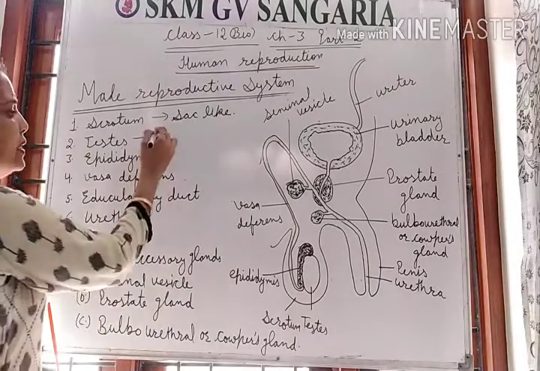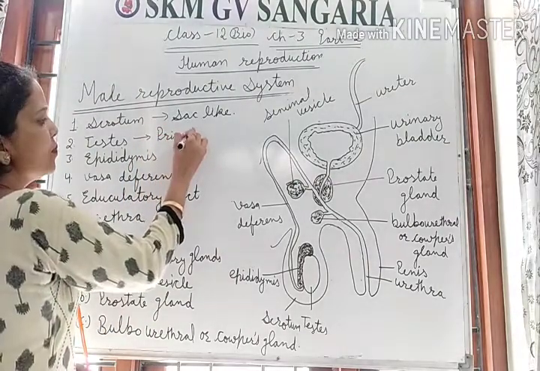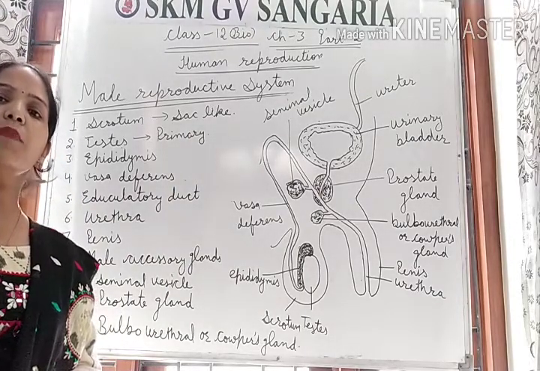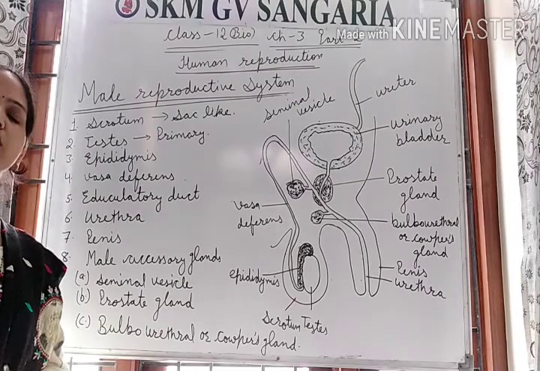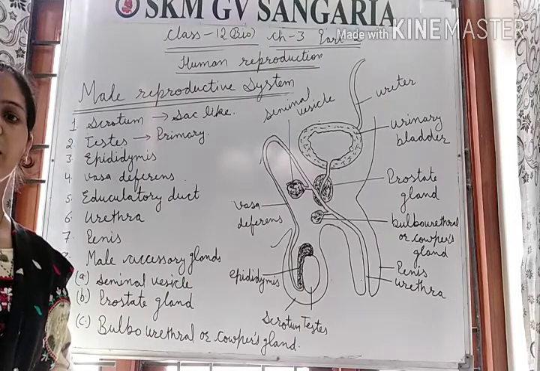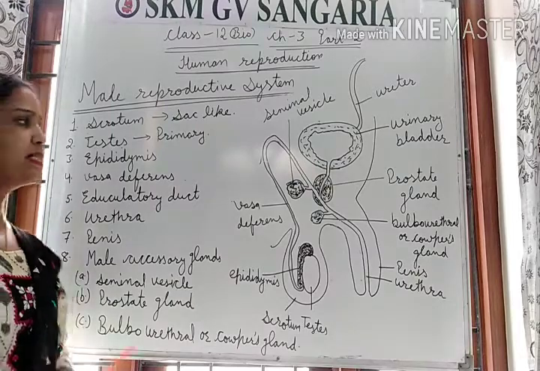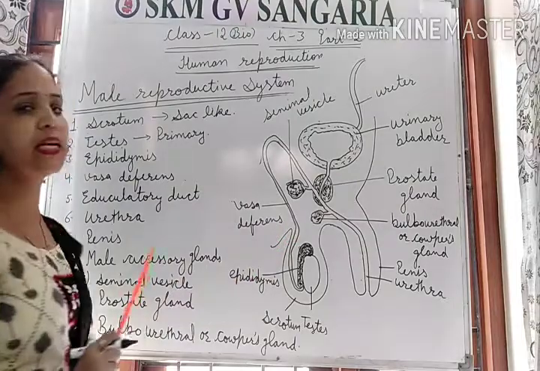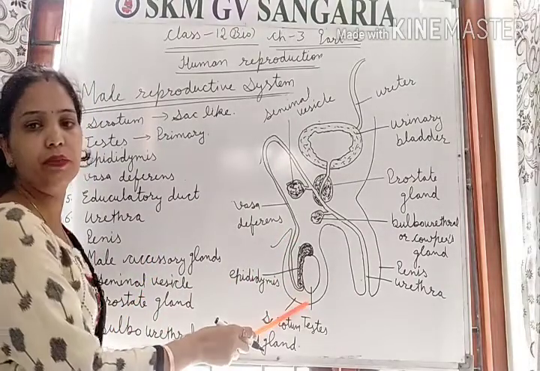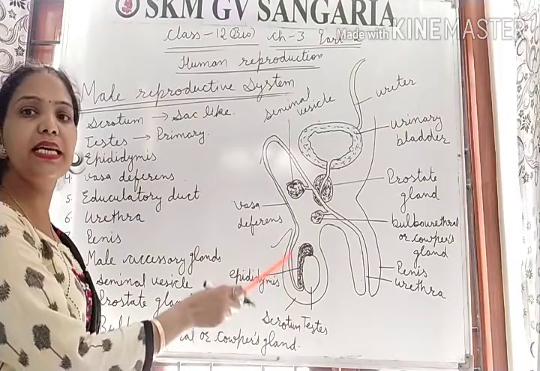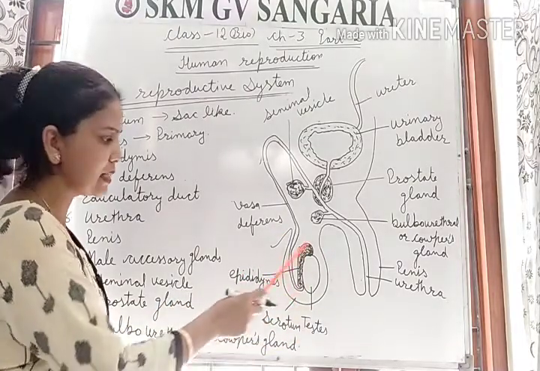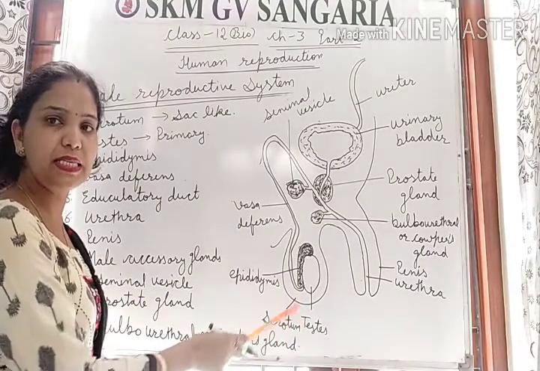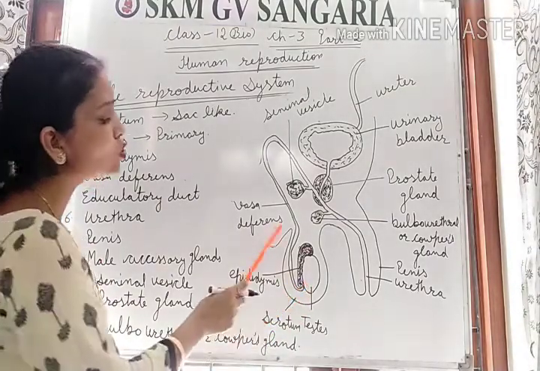The testis is a primary sex organ because it produces the male gamete, sperm, and also the sex hormone testosterone. The testis lies outside the abdominal cavity, in the pouch-like structure called the scrotum.